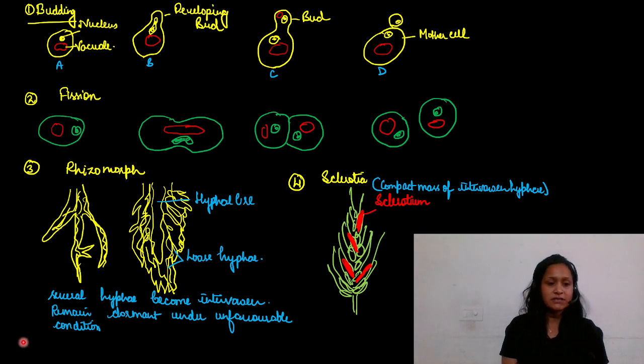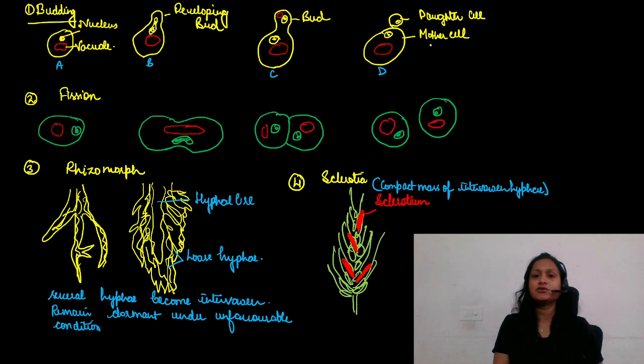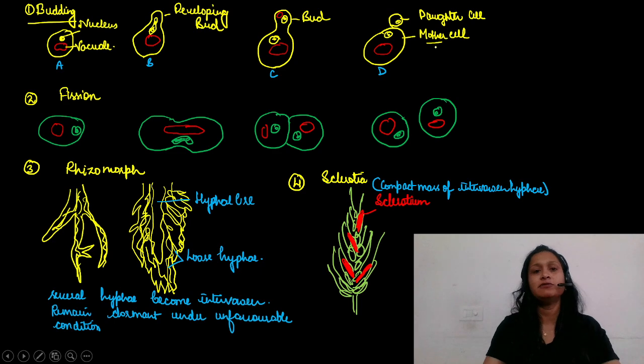Here you can see the daughter cell is attached to the parent body, that is the mother cell. In the starting it may be attached, but later on it gets detached and lives as an individual cell.